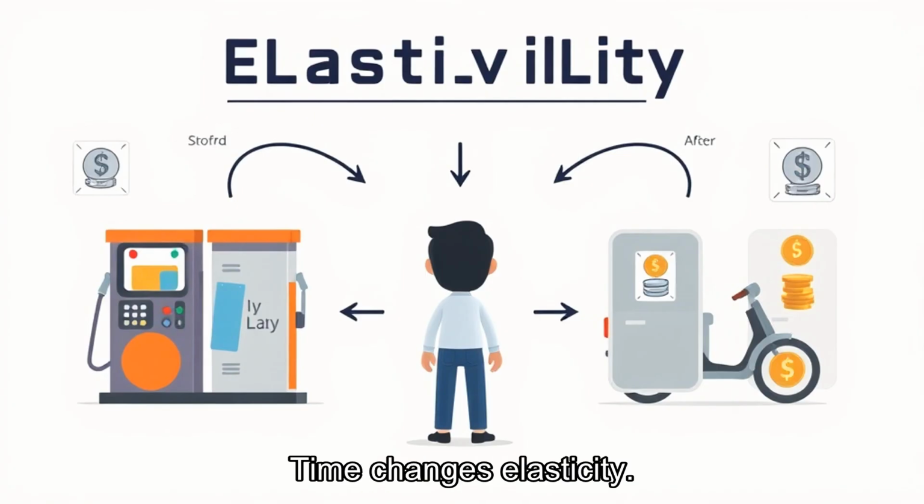Time changes elasticity. In the short run, a driver may keep buying petrol because work is far away. Over months, they may carpool, change jobs, move closer, or buy a more efficient vehicle. Demand that looks inelastic today can become more elastic when people have time to adjust.